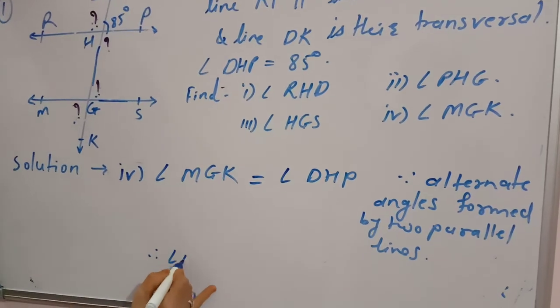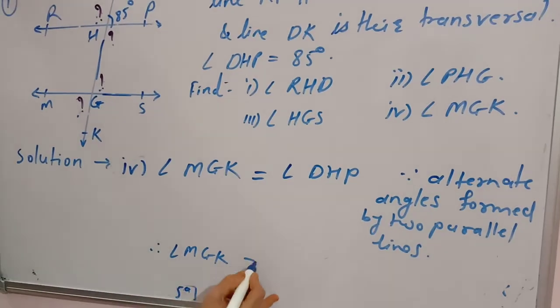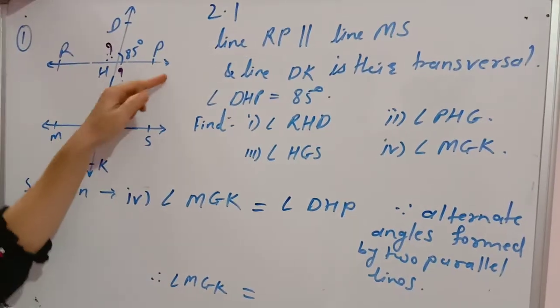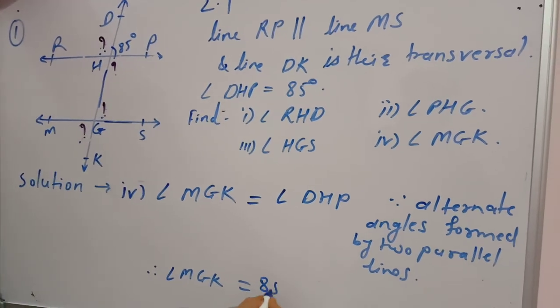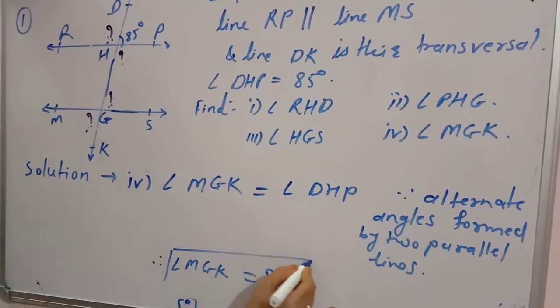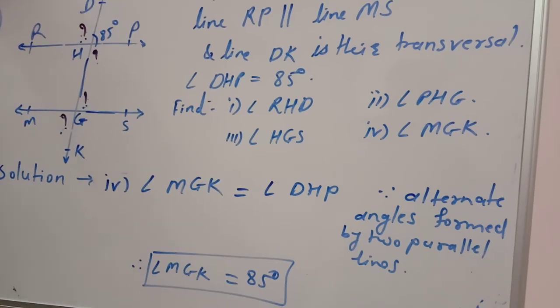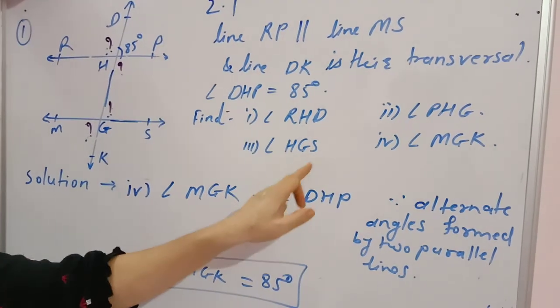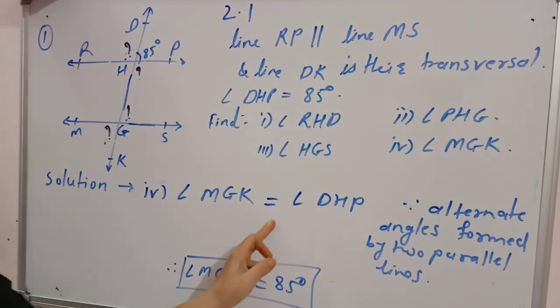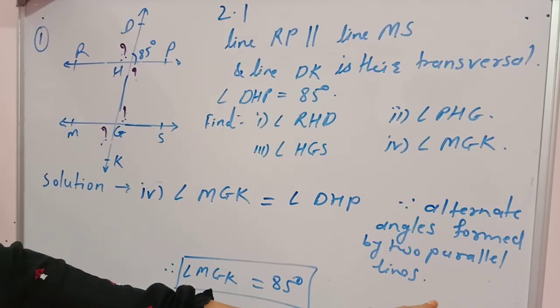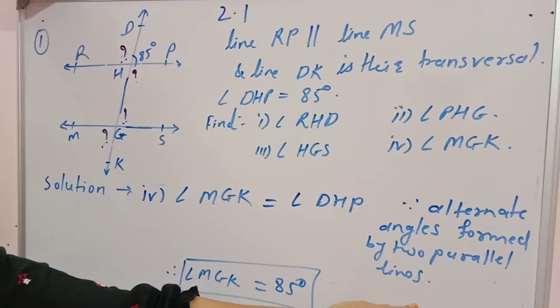Therefore angle MGK equals, what is the measure of angle DHP? It is 85 degrees. So you can directly write it down, and in this way you have found all these four measures. What is important here? You should use the right property and you should write the reason also like this.